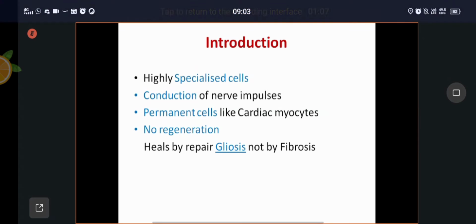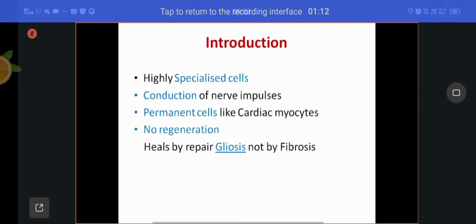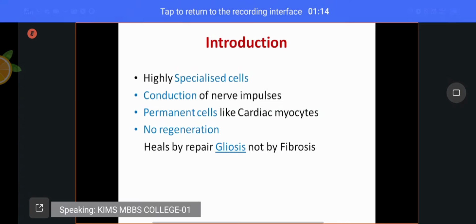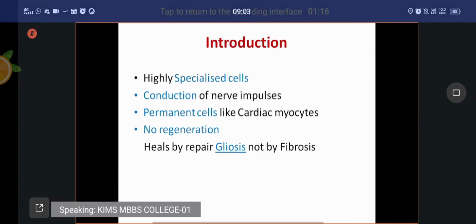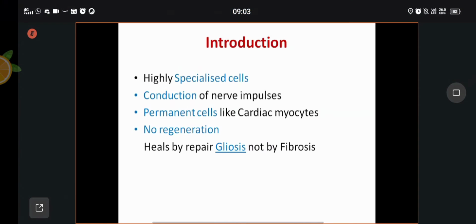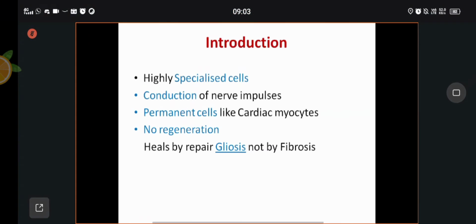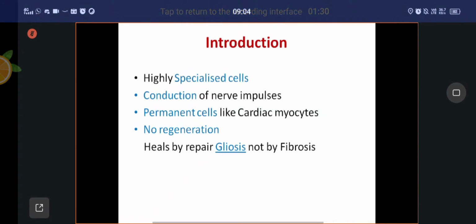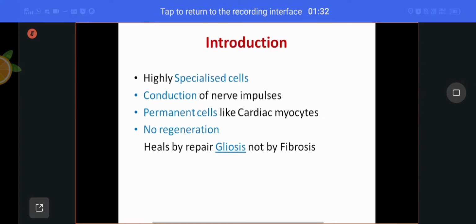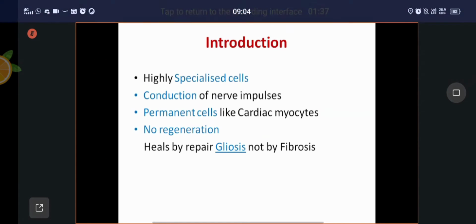These neurons are highly specialized cells. Whenever you come across the term specialized, it means specialized to perform a particular function, that is conduction of nerve impulses.